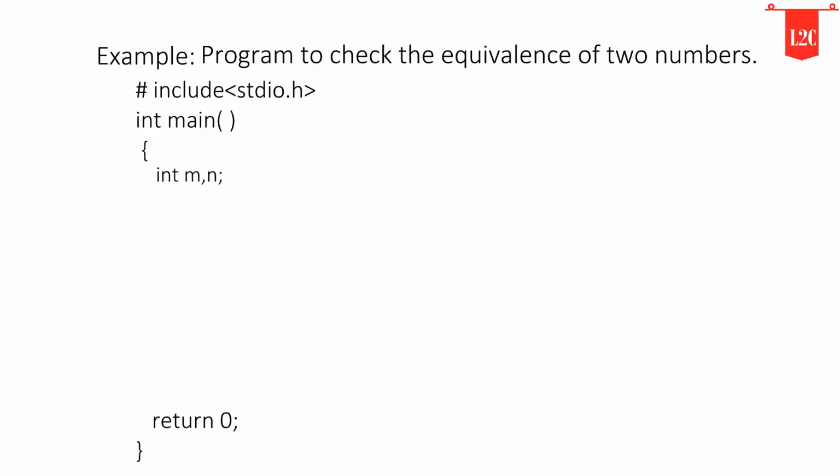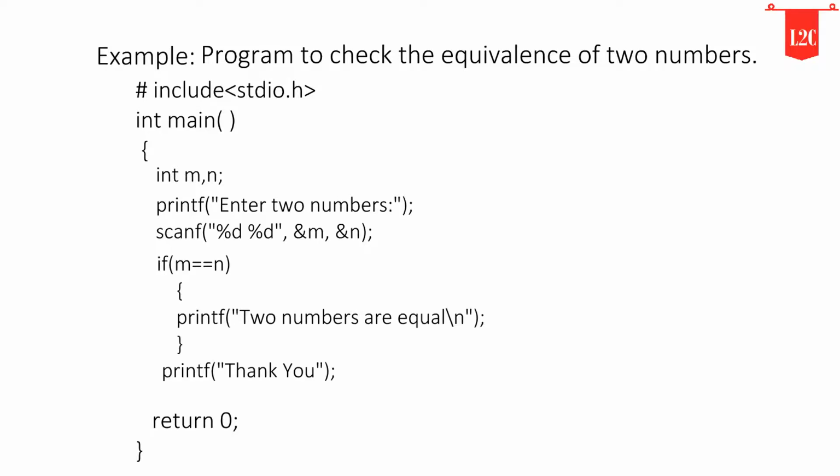Now we will get the input from the user. For that purpose, we are using the scanf function. Here we write %d, because we are getting the input as an integer from the user. Here we write the if condition, for checking whether the given numbers are equal or not. If the condition is satisfied, it will execute the if block and print, the two numbers are equal. If the condition is not satisfied, it will not execute the if block of code and will print only thank you.